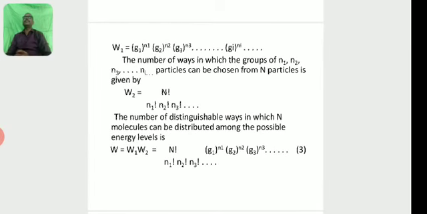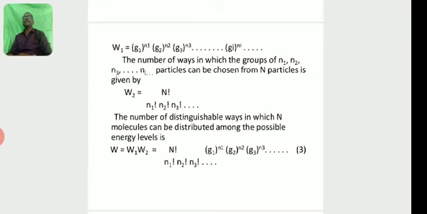So W1 is equal to G1^N1, G2^N2, G3^N3, so product of Gi^Ni. The number of ways in which the groups of N1, N2, N3, etc. particles can be chosen from N particles is given by W2 is equal to N factorial by N1 factorial, N2 factorial, N3 factorial, etc.